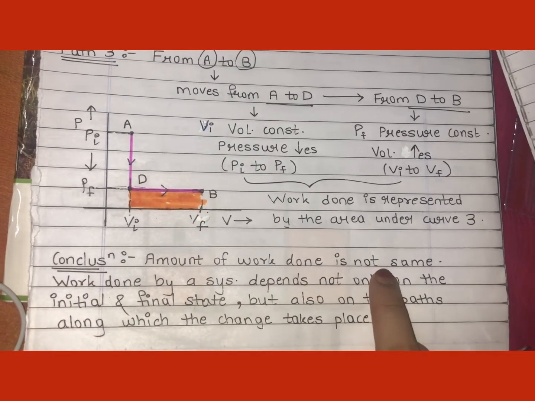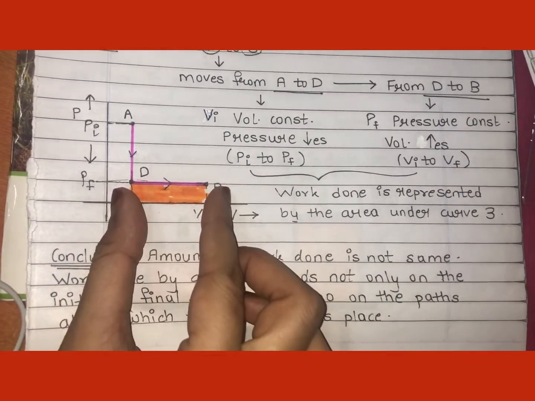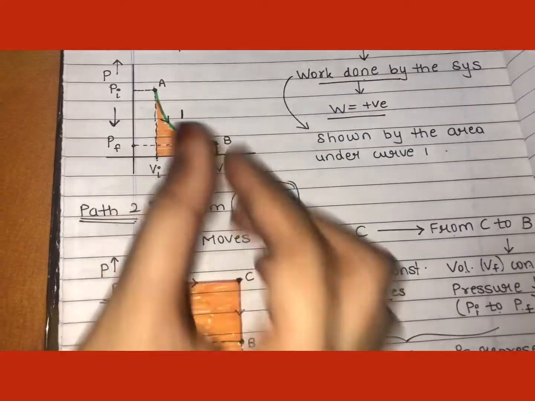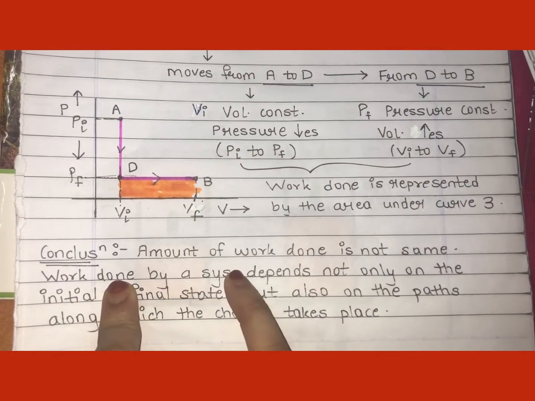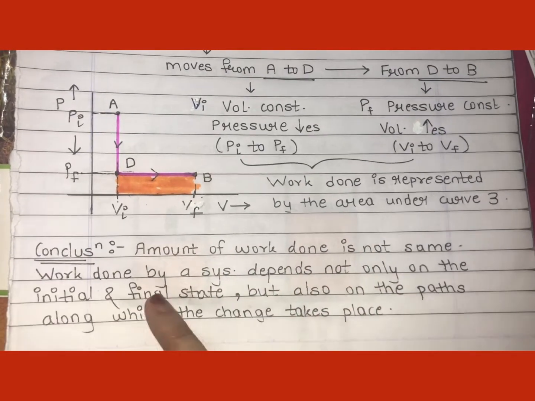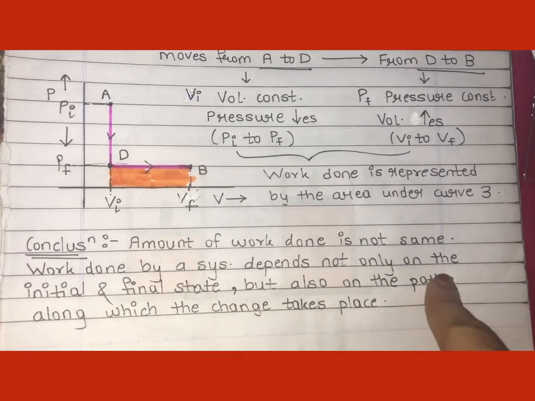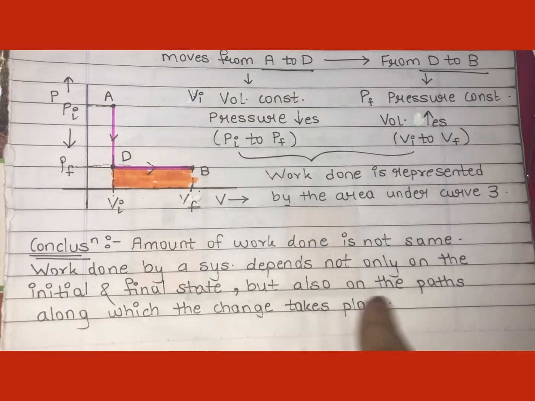The amount of work done is not the same, right? See, here the amount of work done is shown by the orange shaded part, and here the amount of work done, and here the amount of work done. In all the 3 cases the amount of work done is not the same. So what can you say? Work done by a system depends not only on the initial and the final state, but also on the paths along which the changes take place.